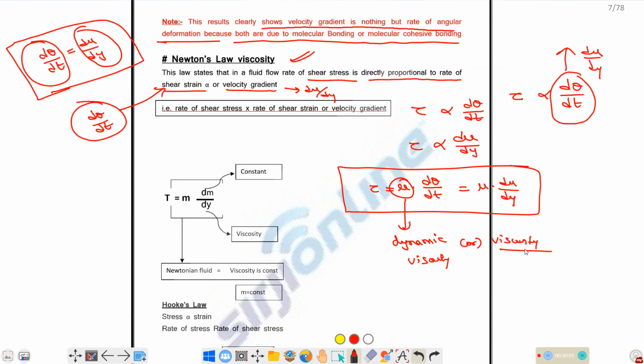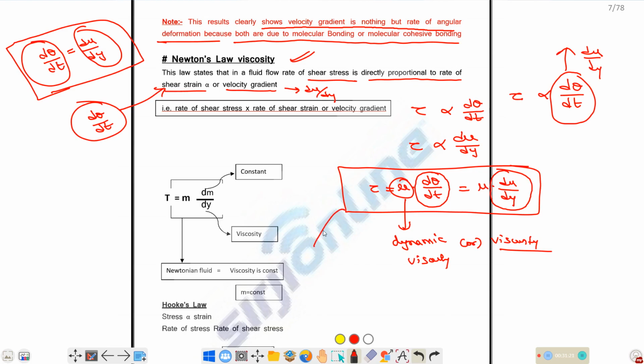If he only mentions viscosity, then you should take it as dynamic viscosity. By default you should take it as dynamic viscosity. So that mu is nothing but viscosity or dynamic viscosity. That proportionality constant is taken as dynamic viscosity or viscosity. So what is d theta by dt? D theta by dt is nothing but rate of angular deformation or rate of shear strain, and du by dy is nothing but velocity gradient in the direction of y.